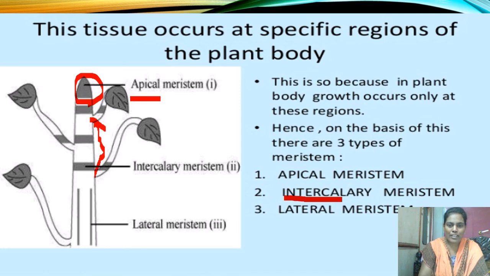And the third type of meristematic tissue is lateral meristem. In the name itself it is there, lateral. That means the sides of the growing parts of the plant. Look at the picture here. Lateral meristems are present at the sides of the stems or roots.